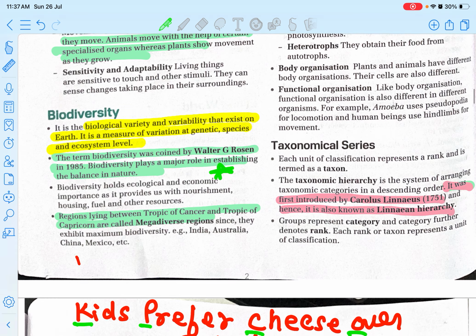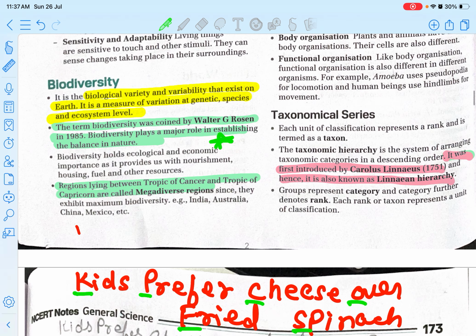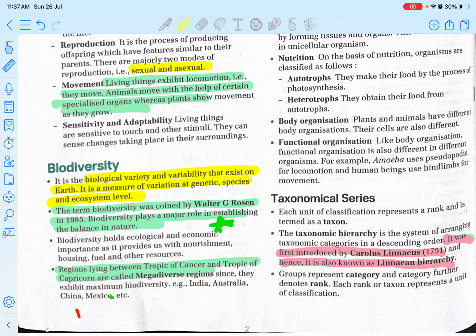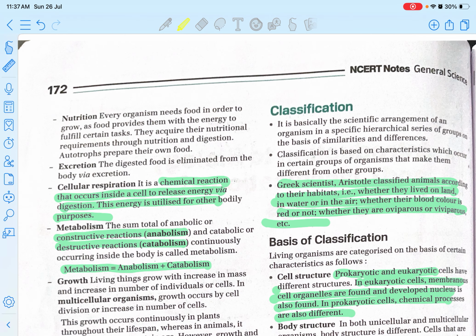Okay. The regions lying between the Tropic of Cancer and Tropic of Capricorn are called mega diverse regions since they exhibit maximum biodiversity. It can be asked what we call the region lying between the Tropic of Cancer and Tropic of Capricorn. We know it as the mega diverse region. Examples would be India, Australia, China, Mexico, etc.